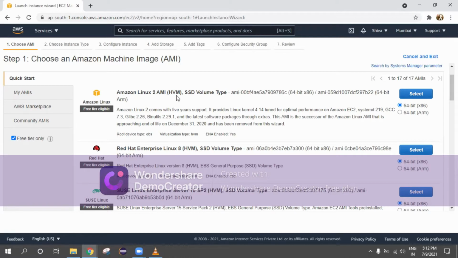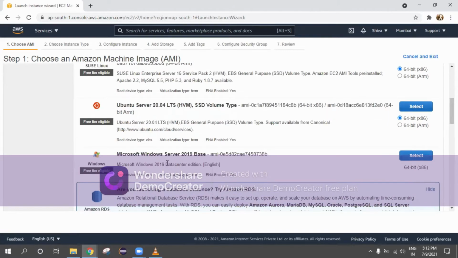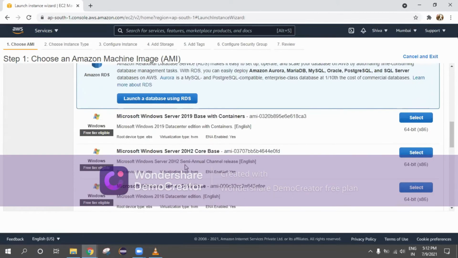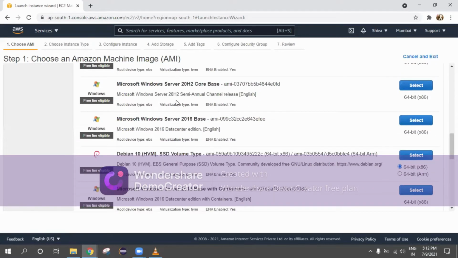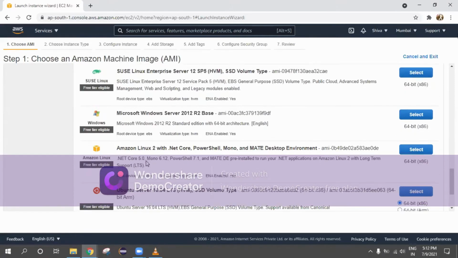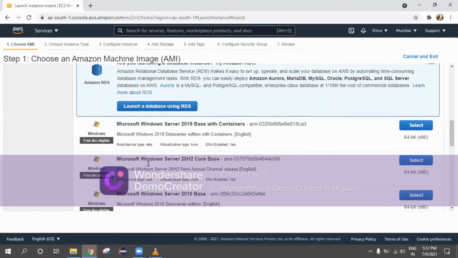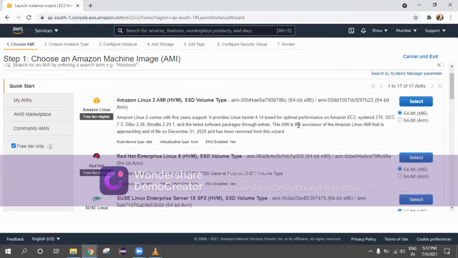Here we got Amazon Machine Image in which we got some free tier options. Among them, you can see Amazon Linux, Red Hat Linux, SUSE Linux, Ubuntu Server, Microsoft Windows Server, then a Debian operating system, again Ubuntu, again SUSE Linux, again Windows, Linux, all these things we can see continuously. Okay. In the last session, I selected Amazon, so even now I'm going to select the same Amazon here. If you want to select any other, that is your choice because everything is free tier. Everything is free.